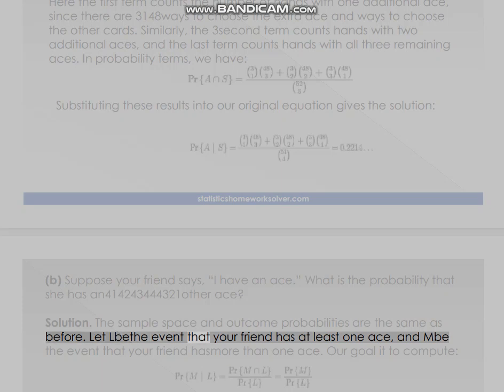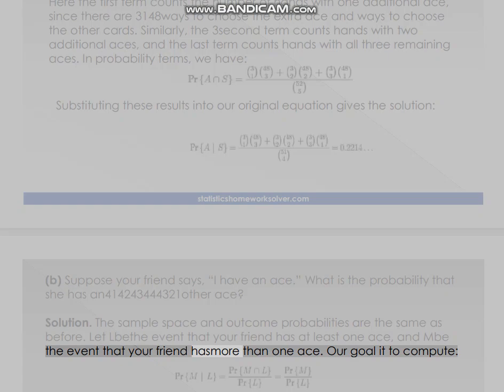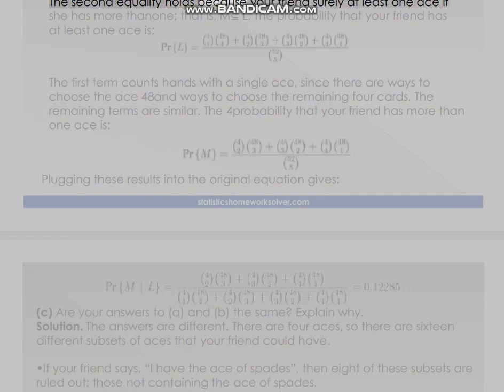Let B be the event that your friend has at least one ace, and M be the event that your friend has more than one ace. Our goal is to compute P(M given B). The second equality holds because your friend surely has at least one ace if she has more than one, that is, M is a subset of B. The probability that your friend has at least one ace is the following.